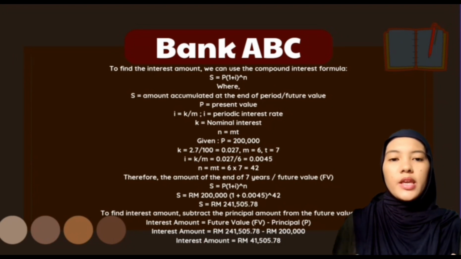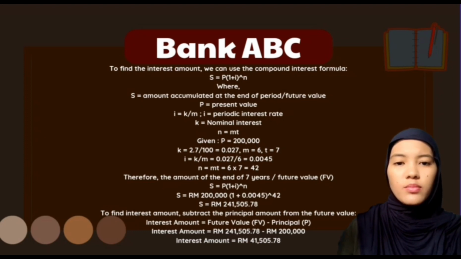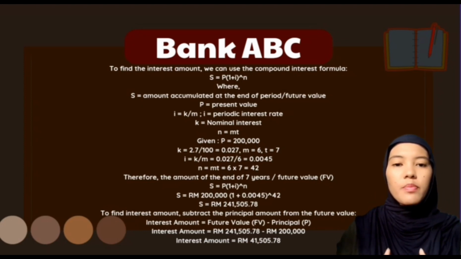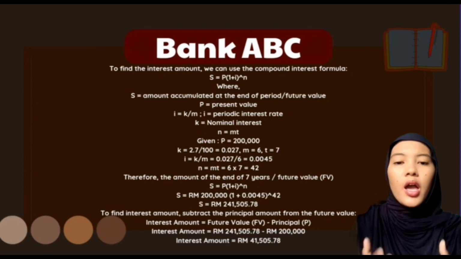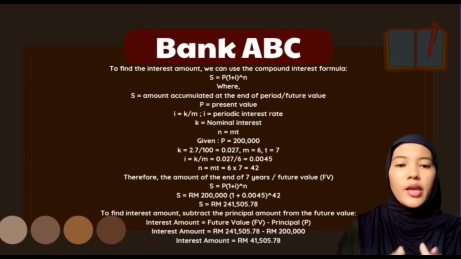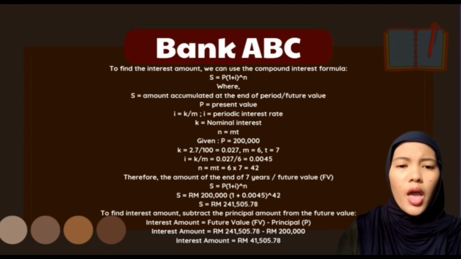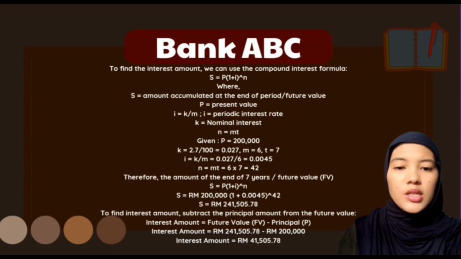For a loan from Bank ABC of RM200,000 with a compound interest rate of 2.7% every 2 months for 7 years, the total interest and future value can be calculated using the compound interest formula S equals P bracket 1 plus I bracket power n. Here, the P value, present value, is RM200,000. K, nominal interest, is 2.7 per 100. M, annual compound amount, is 6. And T, term, is 7 years.